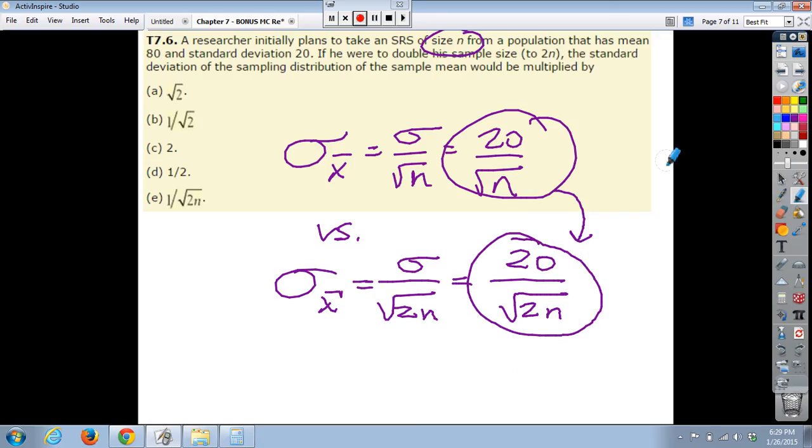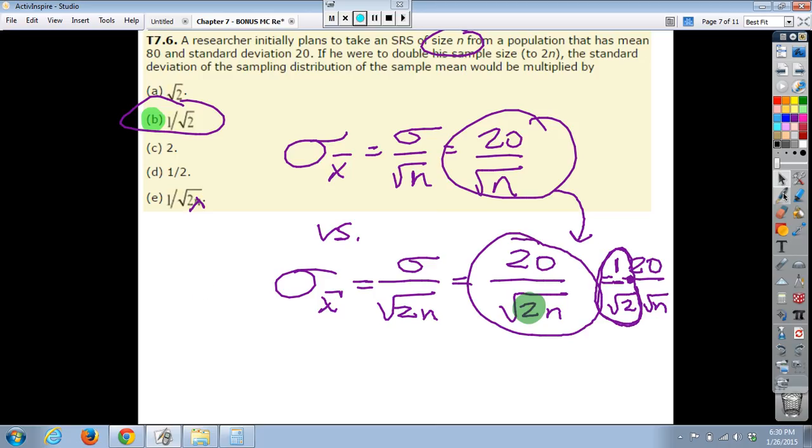Really the only difference is that 2 in the denominator. Now, it's not just a regular old 2, it's the square root of 2. So if we wanted to, we could take 20 and split up the 2 and the n into their own individual square roots. Then we can put a 1 up here and make it its own separate little fraction. So here is the multiplicative difference: it's 1 divided by the square root of 2, which should give me answer choice B. Now, this E looks just about the same thing, but that n really shouldn't belong there.